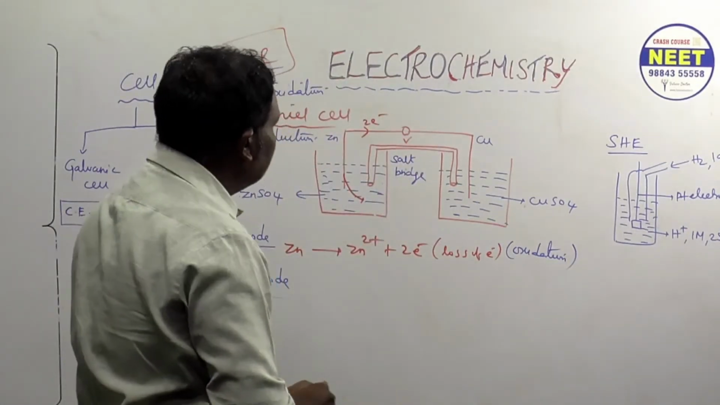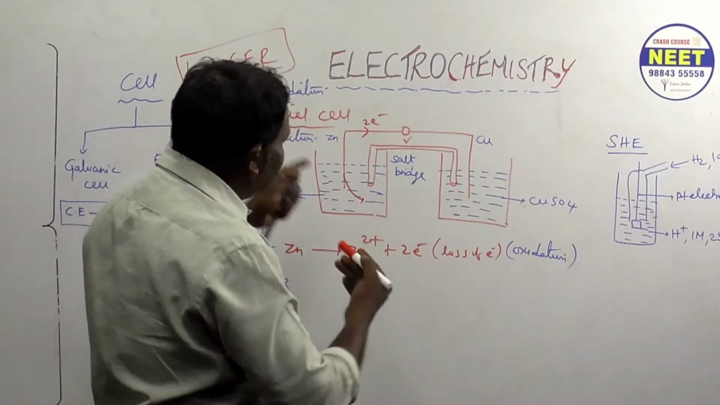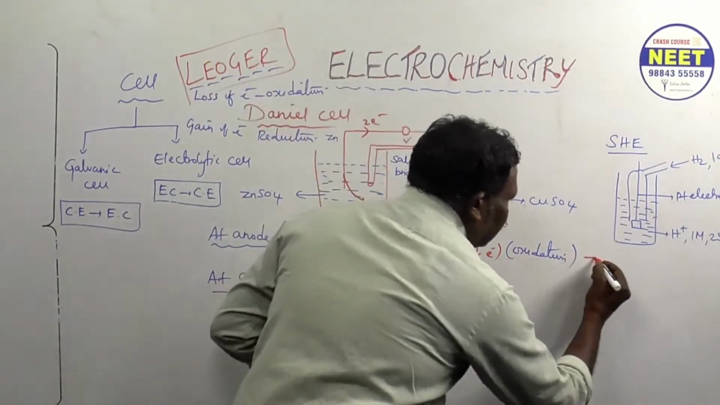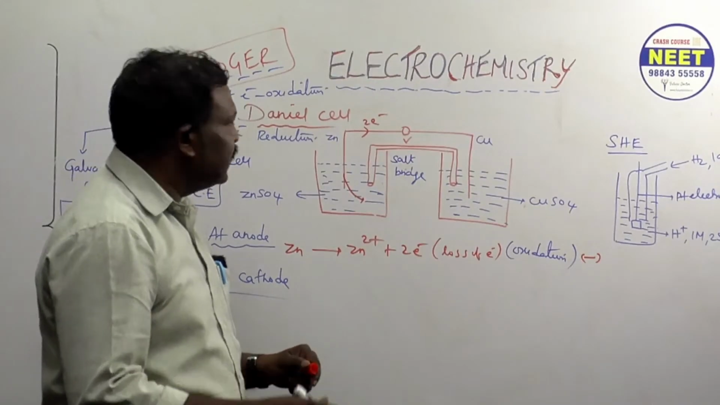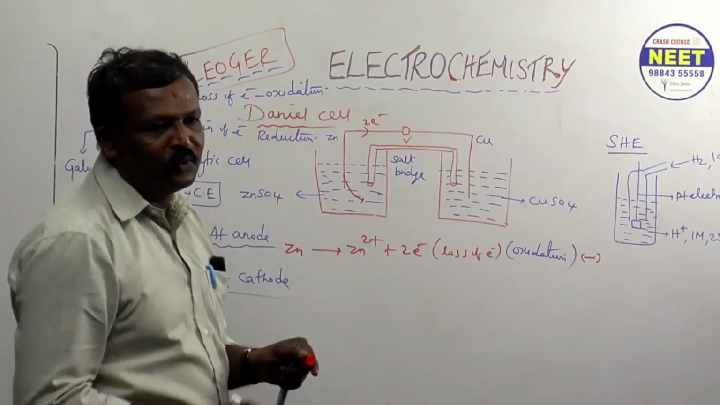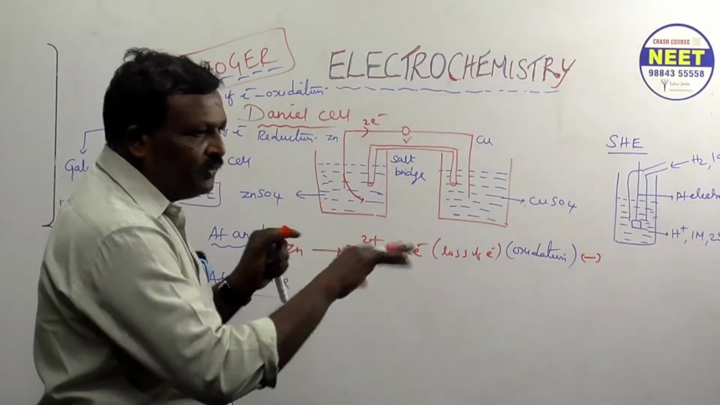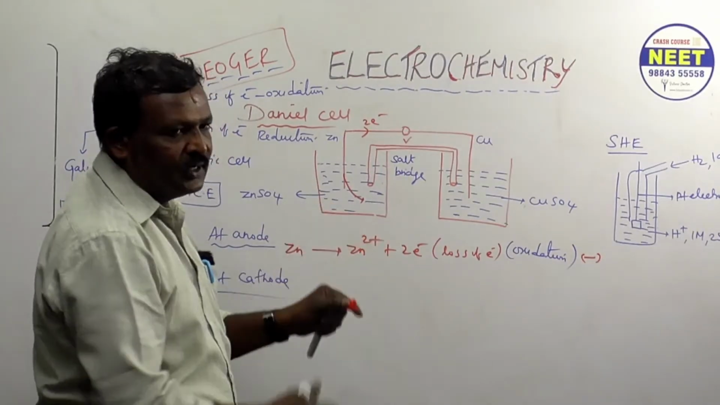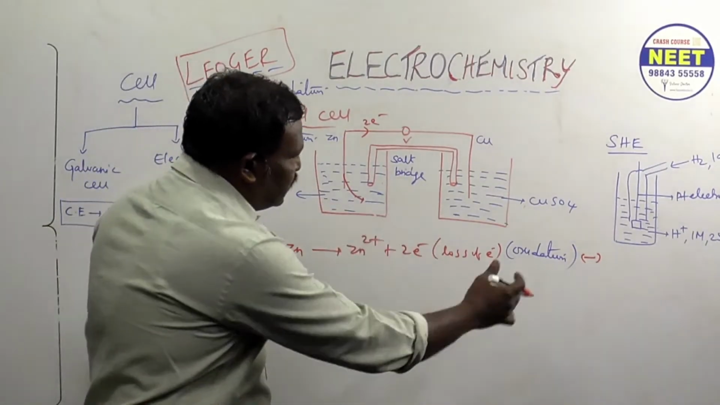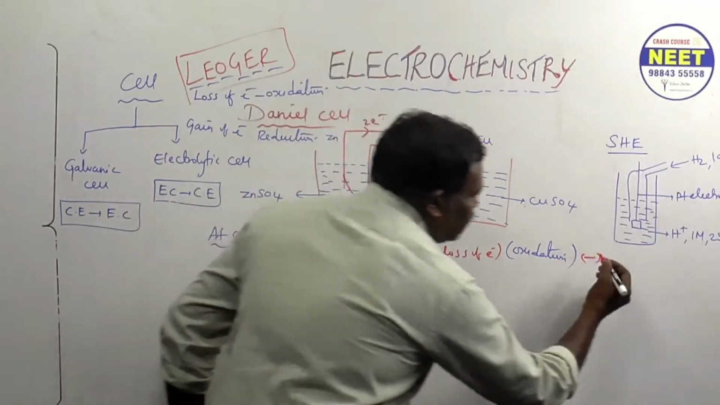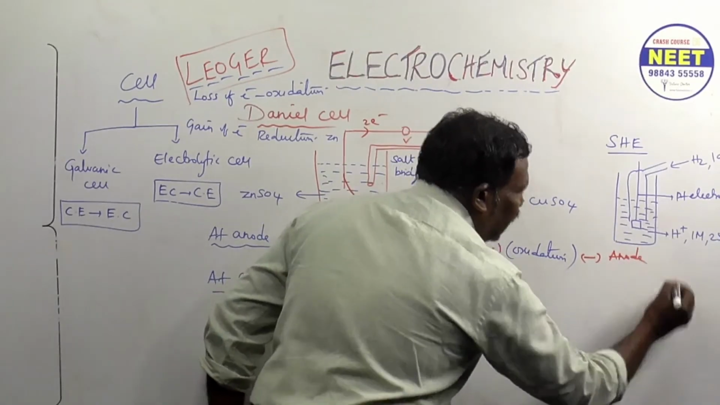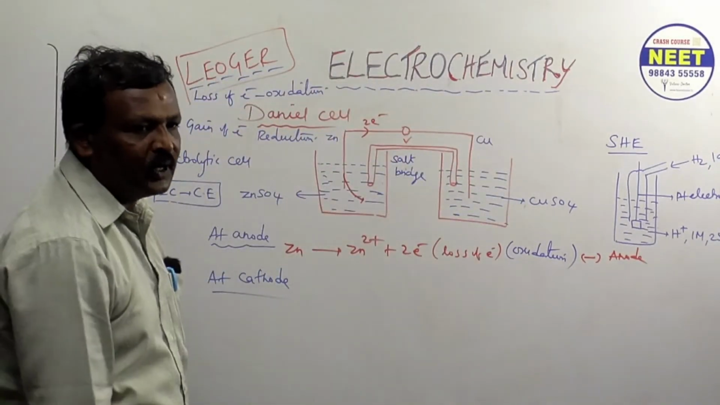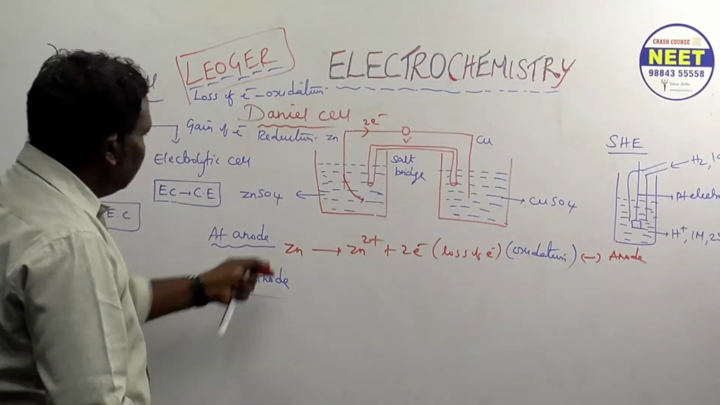Understood? Right. Here electron is lost, so we use the symbol minus. Usually in an electrolytic cell we say minus means cathode, but in this case it is totally different. That's the main difference between this and that. Electron is lost, so we put minus. Minus usually means cathode, but here we say anode. That's the main difference. Okay? Right. Next one. What happened?